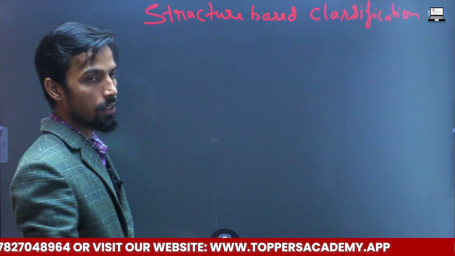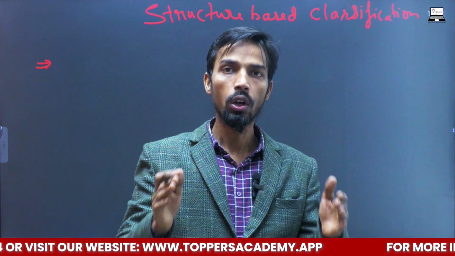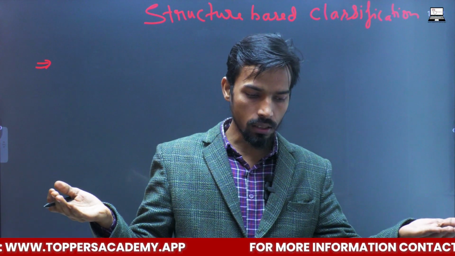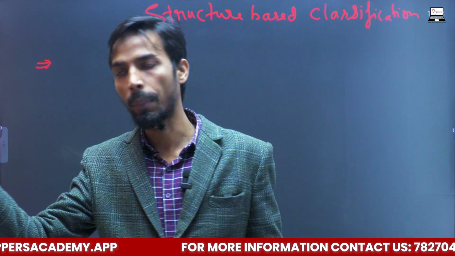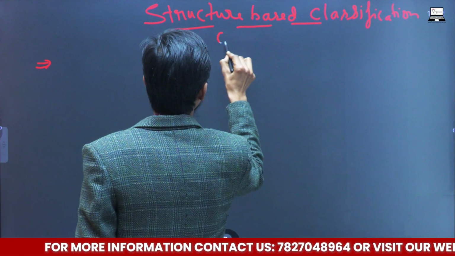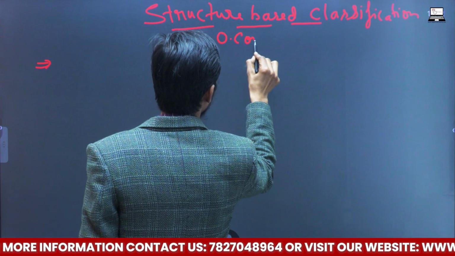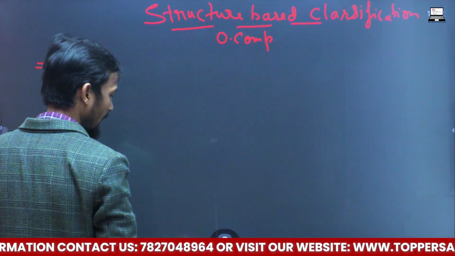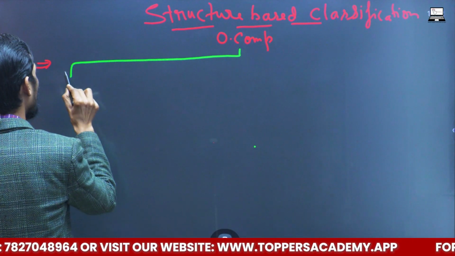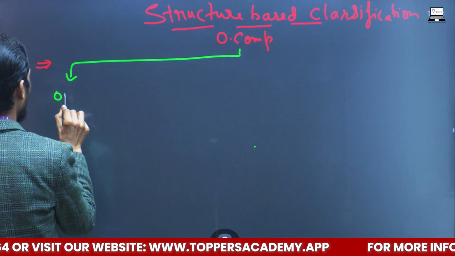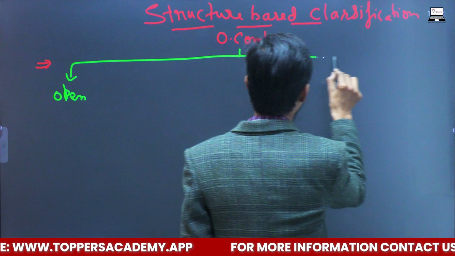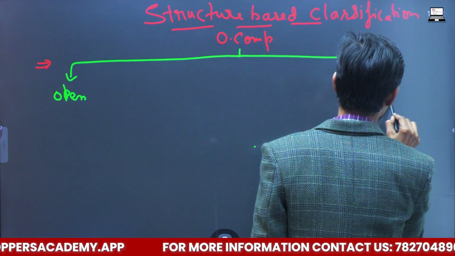In this type of classification, we will first classify organic compounds into two classes: one is open compound and another is closed compound.